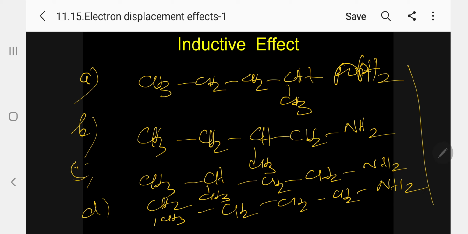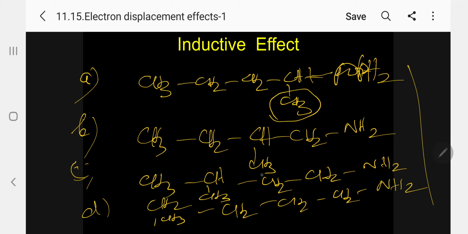Kindly follow. Now in this case, we have to see the methyl group in the first case. When you connect with the NH2, it is directly connected to the CH.